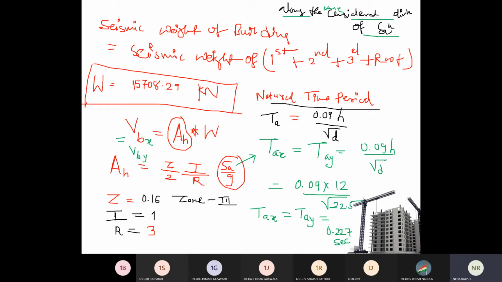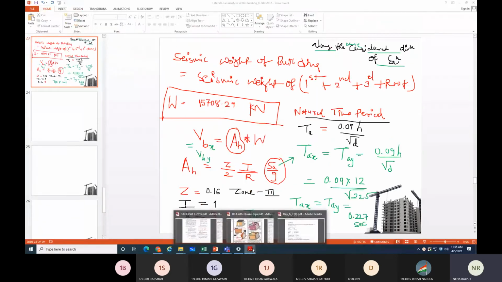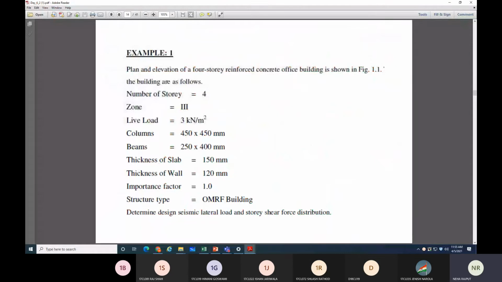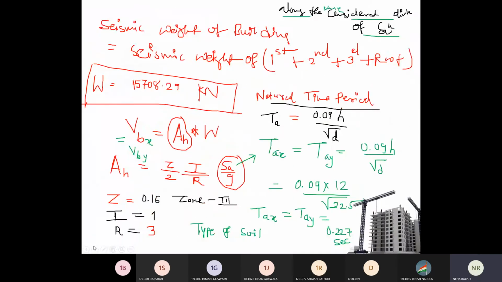Now to get this SA by G value, you require the type of soil. It is not given over here, so we will consider medium soil. If it is not given, I will consider the type of soil as medium soil. There are three types of soil: medium, stiff and soft. I am considering medium soil, and the time period is 0.227.